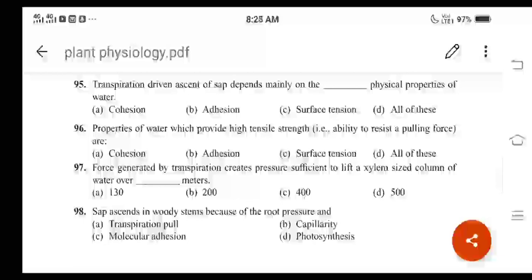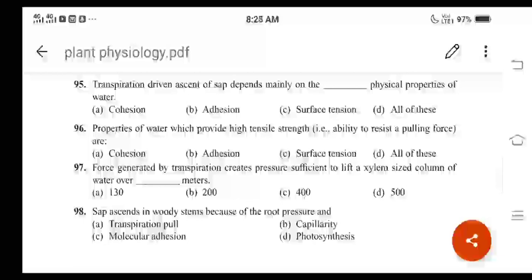This is surface tension. All these physical properties of water provide high tensile strength during the ascent of sap. Then for question number 96, option D is the correct answer.